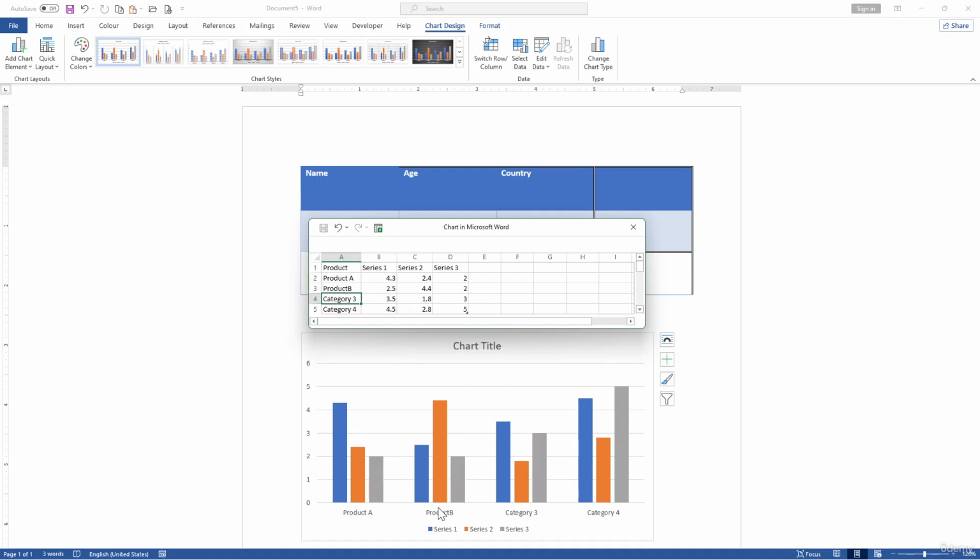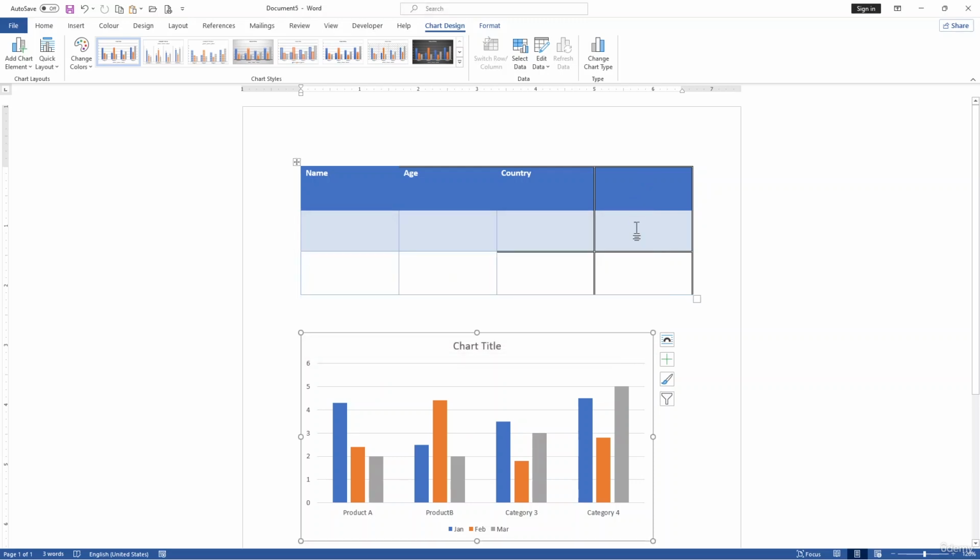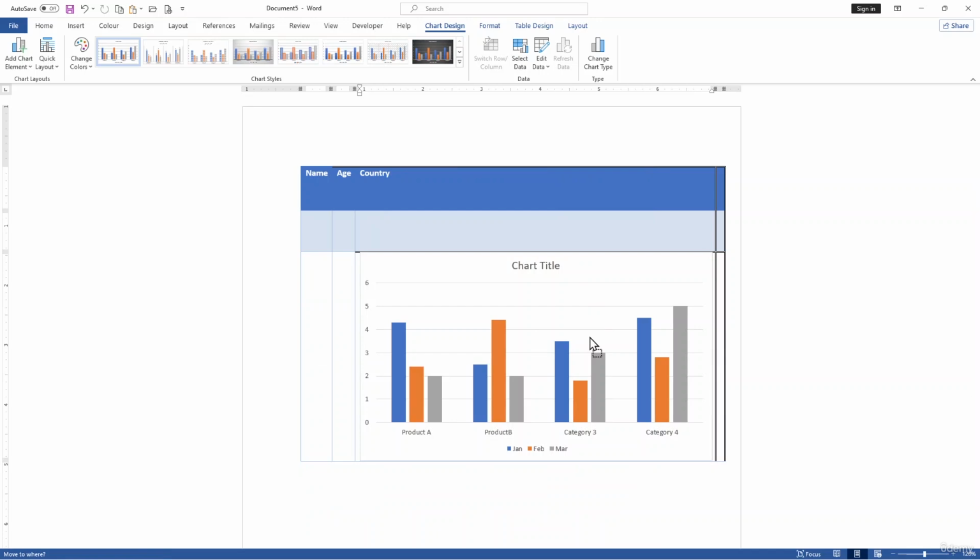You can change the data here, like if I want to say this is the sales, I can just say January, then February, and this is the March sales data. Once you have entered your data, you can easily close the Excel window, and your chart will be updated automatically this way. Okay, so now before that I want to undo it.